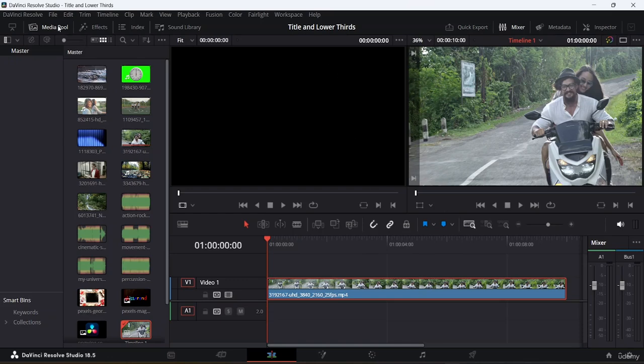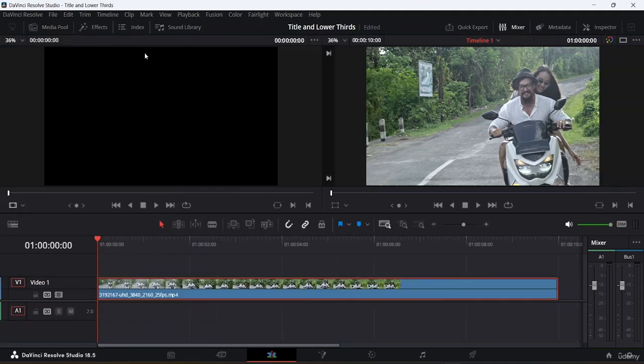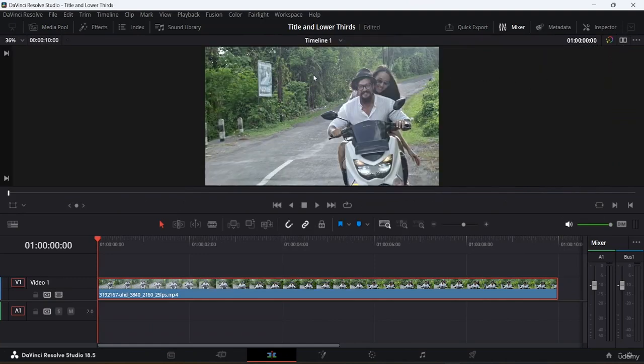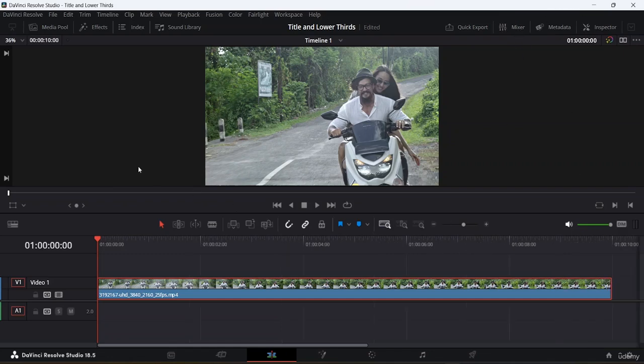For that, first I will turn off my media pool. I also don't want my source monitor, so I will select this option to get it only in one screen. Now I will close down my mixer as well, and my workspace looks quite tidy. It totally depends on you how you want to keep your workspace.